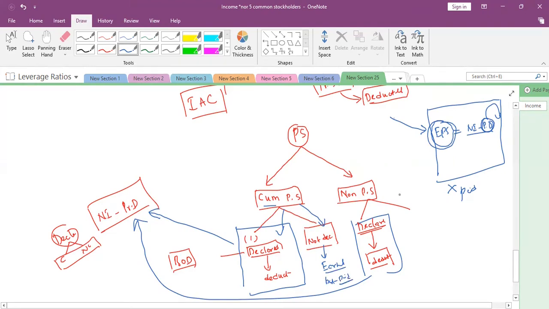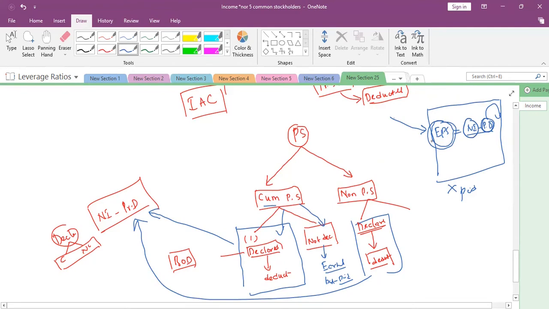Earned but not paid means the net income is not totally available to common stockholders. The preference dividend should be deducted even though it is not declared. The condition is it should be cumulative preference share.